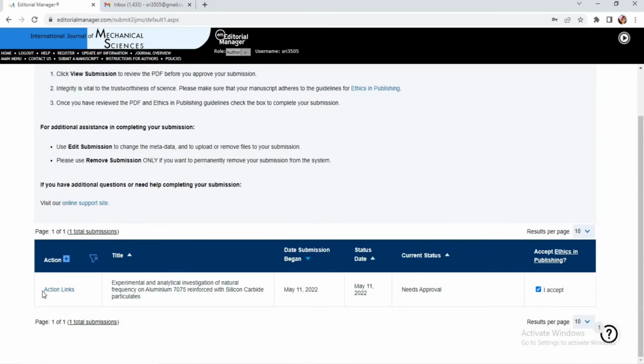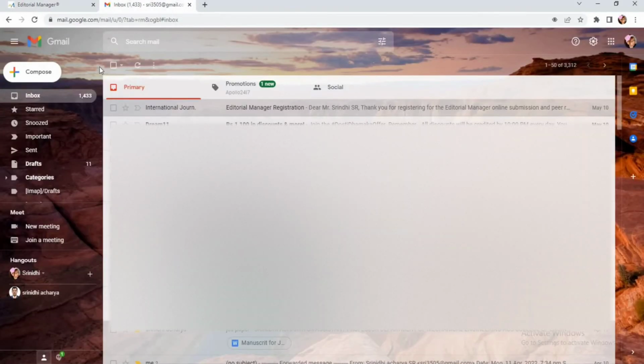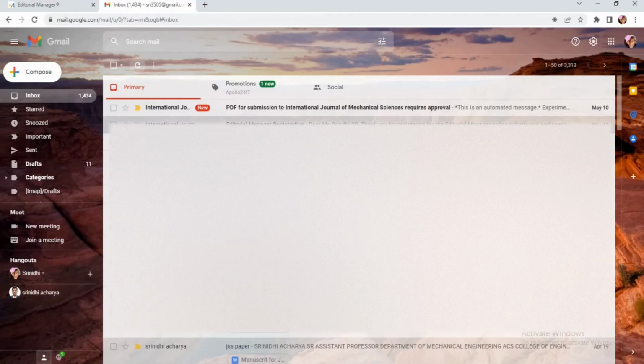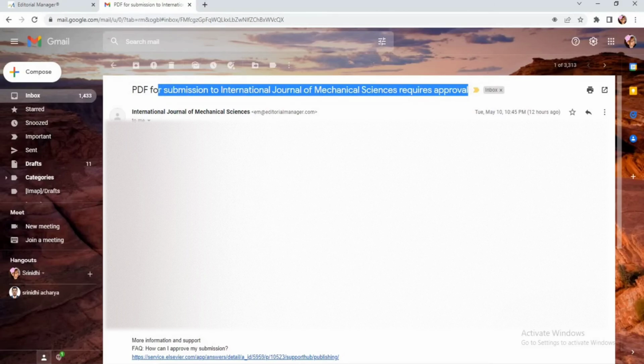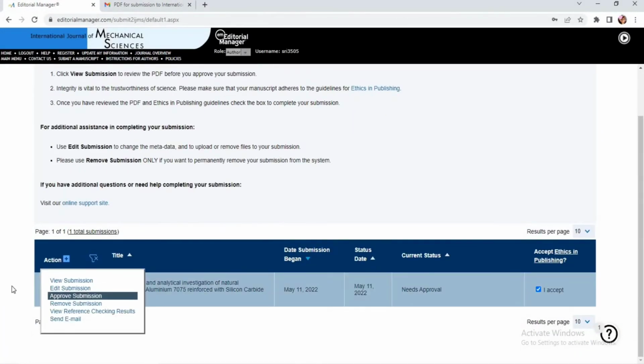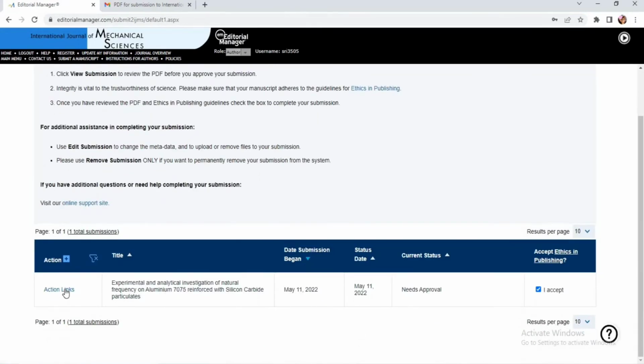Now we can see the manuscript is almost submitted, but the current status says it needs one approval. What is that approval? By this time you would have received a confirmation email from the International Journal of Mechanical Sciences, saying that the PDF for submission to the International Journal of Mechanical Sciences requires approval. Let me go to the action link here. You can see view submission, edit submission, approve submission, remove submission, view references, send email. Let me click on approve submission.